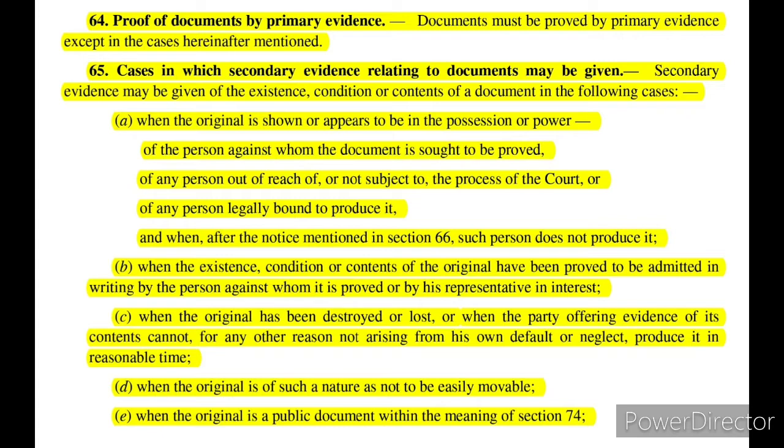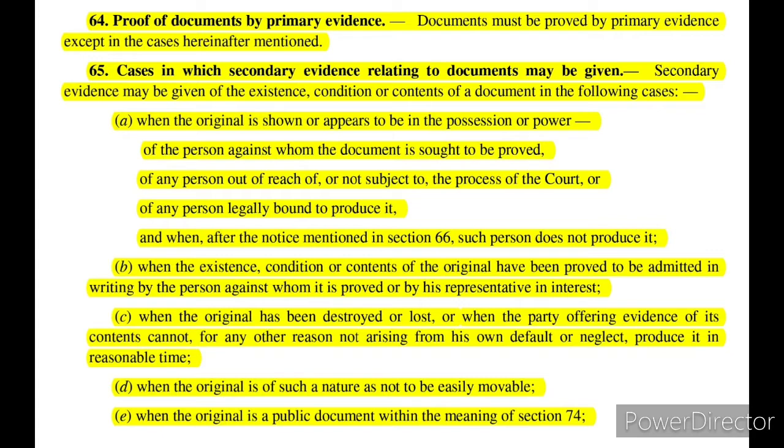That means the plaintiff wants to prove before the court that the plaintiff actually owns a particular piece of land. Now he has to prove it before the court by giving primary evidence. That means he needs to submit the original deed of that particular piece of land, saying yes, I own it because I have this deed.